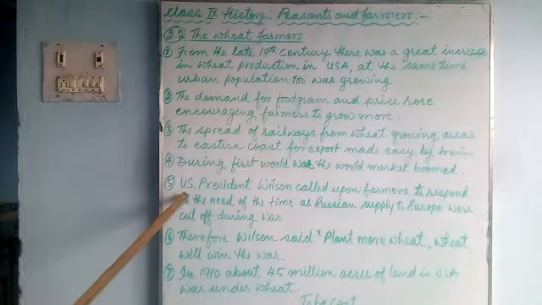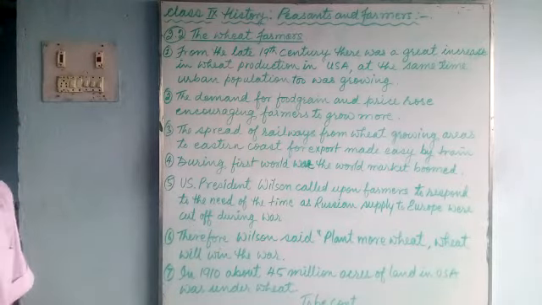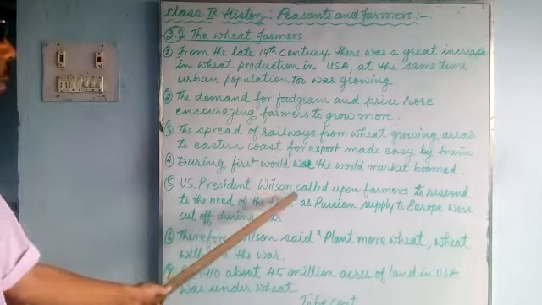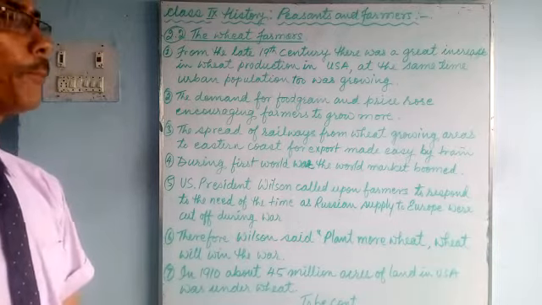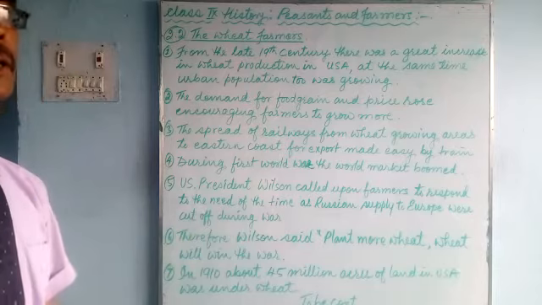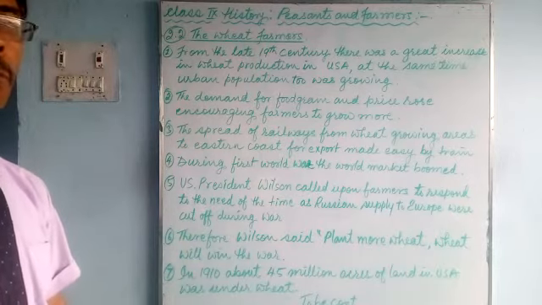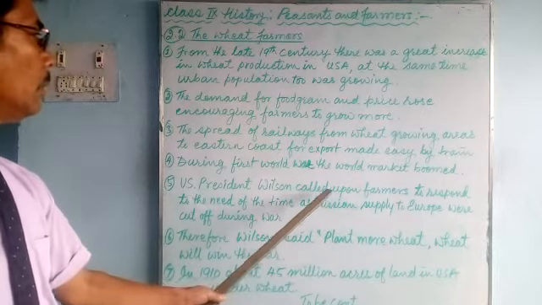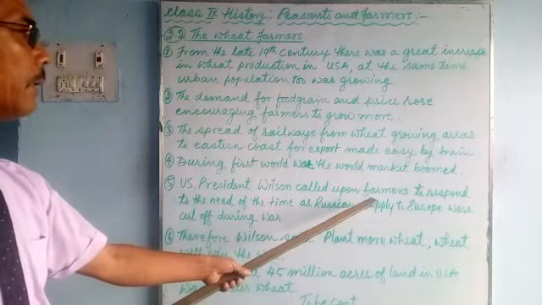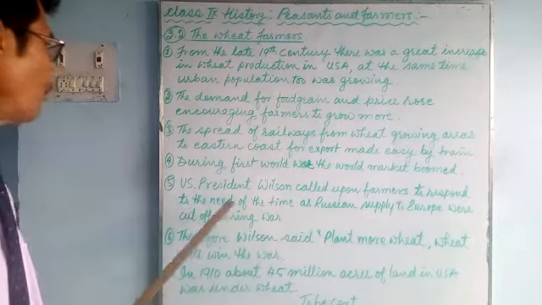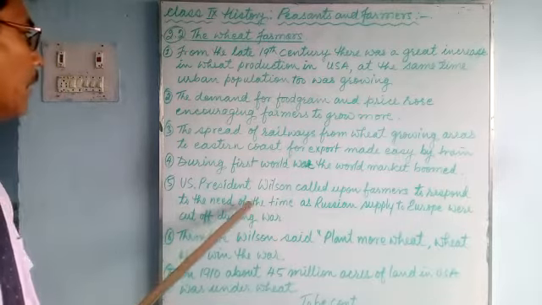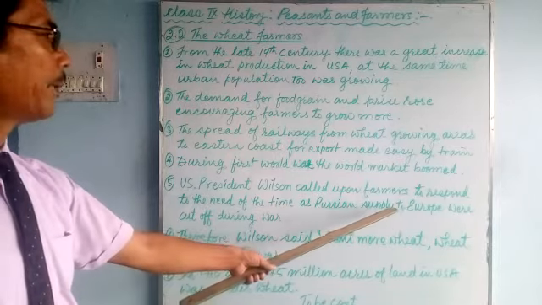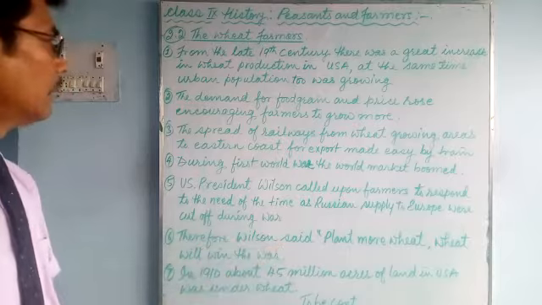Now number five, at that time the US President Wilson called upon farmers. So the president called upon the farmers to respond to the need of the time. The need of the time is to grow more food and export so that we can earn more profit. Wilson encouraged the farmers to grow more food grains and respond to the need of the time. The need of the time means the European countries wanted food grains as the Russian supply to Europe was cut off during war.